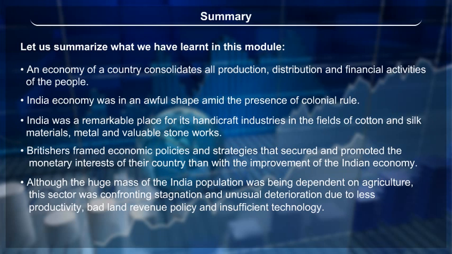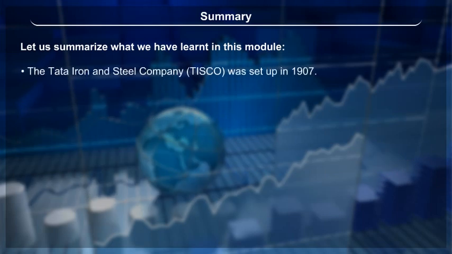Although the huge mass of the Indian population was dependent on agriculture, this sector was confronting stagnation and unusual deterioration due to low productivity, bad land revenue policy, and insufficient technology. The Tata Iron and Steel Company, TISCO, was set up in 1907.